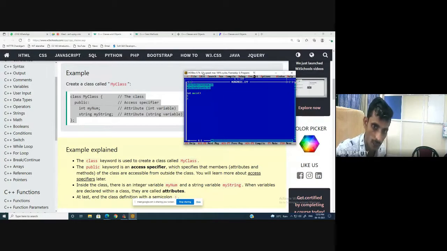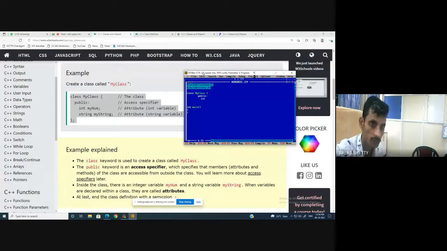So what I say, you have to define the class outside void main. So write down here class, my class, and write down here public. All should be smaller. You cannot make a capital P or capital C. Whatever the rules are, you must follow the rules.